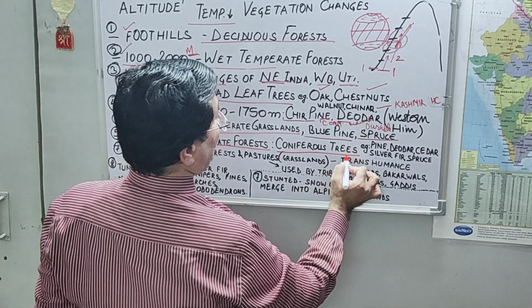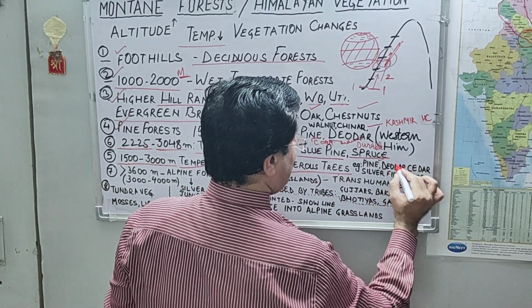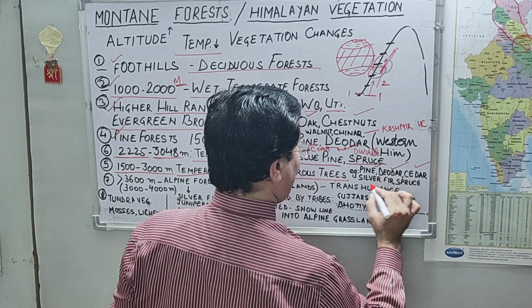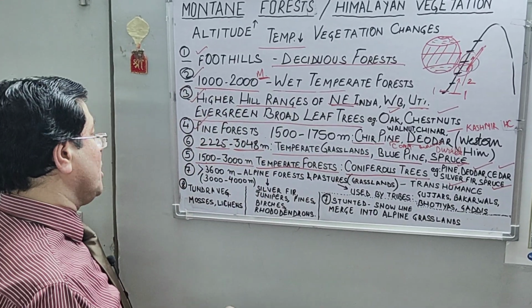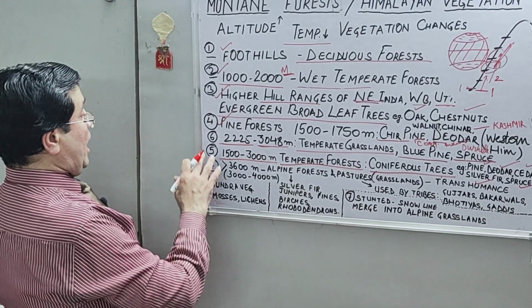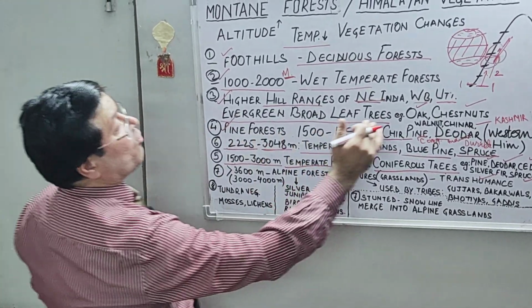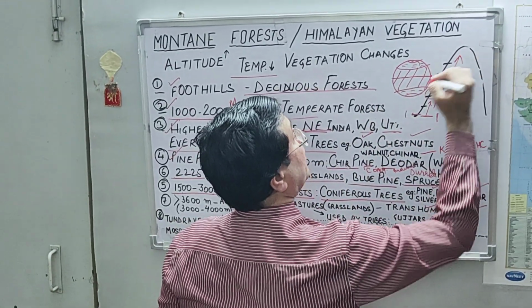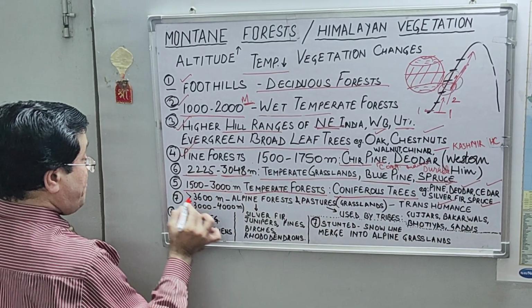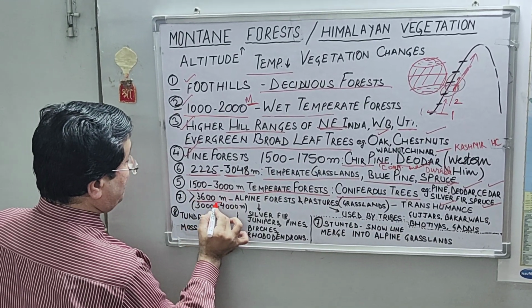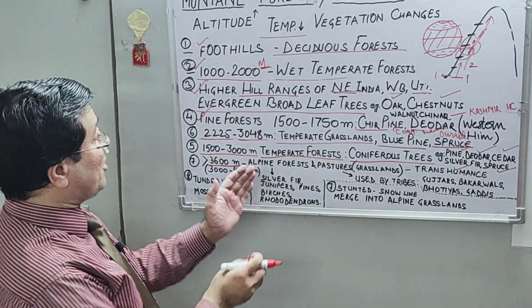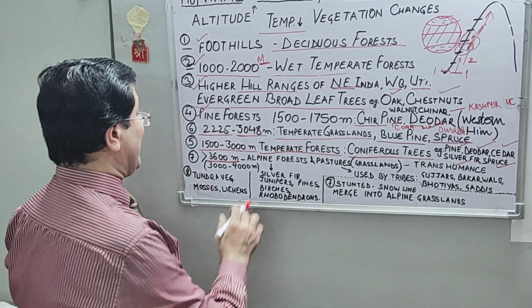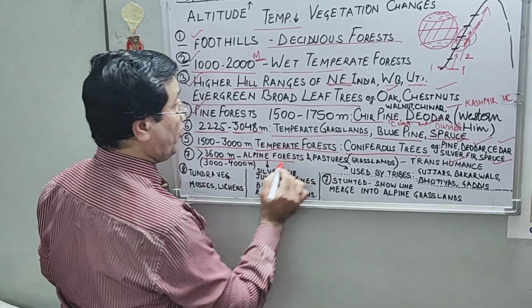And in these coniferous trees we have pine, deodar, cedar, silver fir, and spruce. These are commonly grown here, right? And now we are moving further, to higher altitudes, about 3600 meters. These temperate forests are transforming into alpine vegetation, alpine forest.